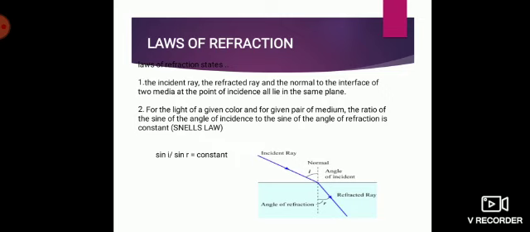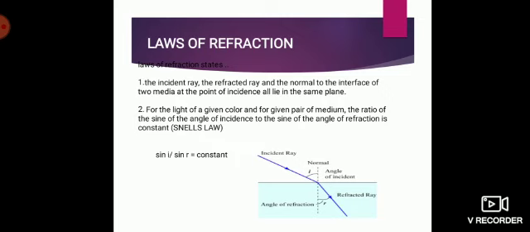So this holds good only for a set of media and also for a particular color of light. And why am I talking about the color of light here? Because with color there's a change in wavelength, so that also has an influence on this bending. Is that clear? So this is applicable only for that. Any change in any of these, the value of the constant also changes.